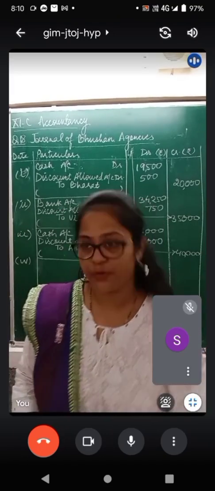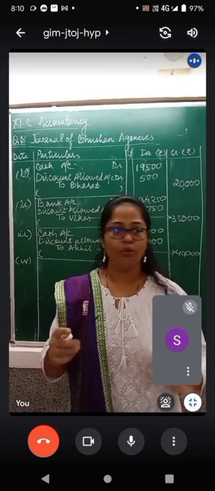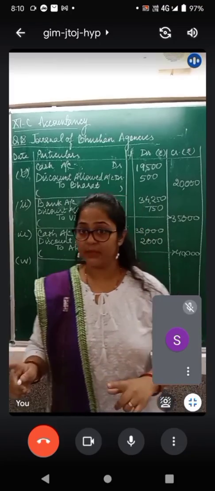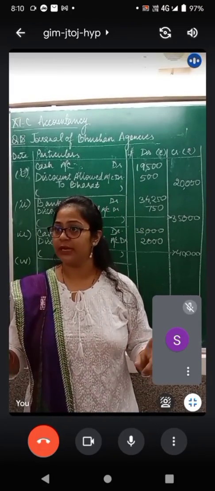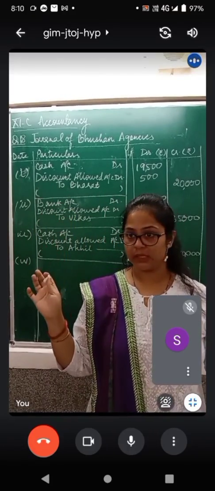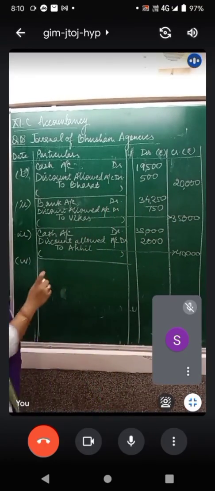We received cash from Amrit. So cash is coming in. Cash account debit. Who is the giver? Amrit is the giver. So cash account debit to Amrit. Why not discount? Because the question is not saying that it was paid in full settlement. 10,000 rupees का big amount है, उसको यूं ही डिस्काउंट में नहीं डाल सकते. So cash account debit to Amrit. Okay, so are you getting the logic behind this?